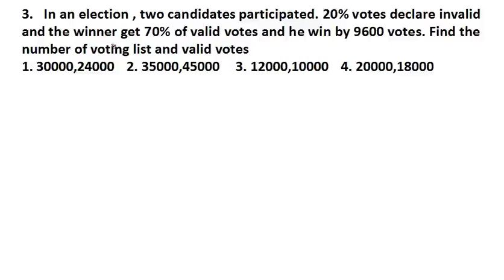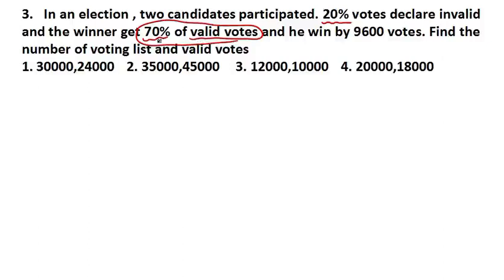Listen, try to understand the question. Here it says that two candidates participated, then 20% of votes were declared invalid. After they voted, 20% of votes are invalid, and the winner gets 70% of the valid vote. This line is very vital, very important. Always remember, 70% of the valid vote. It could have also said 70% of the voter list or total vote. In that case your way of solving the question would be different.